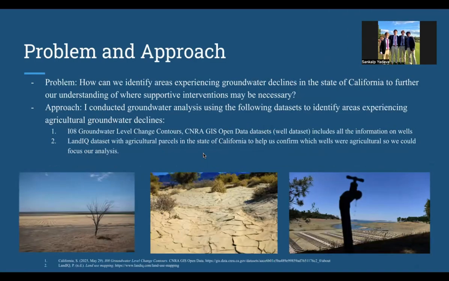The problem I went into this project looking at through the lens of is how we could identify areas experiencing groundwater declines in the state of California, to further our understanding of where supportive interventions may be necessary. In order to do this, I looked at two main data sets. I looked at the IOA groundwater level changes, which included all the information on the wells in California, and the Land IQ parcel data set that has all the agricultural parcels in the state of California.